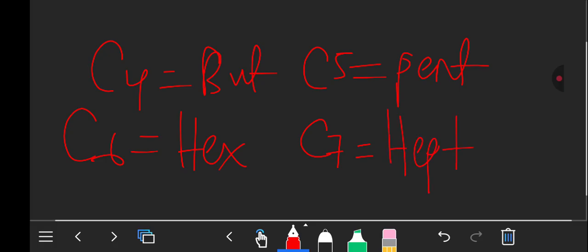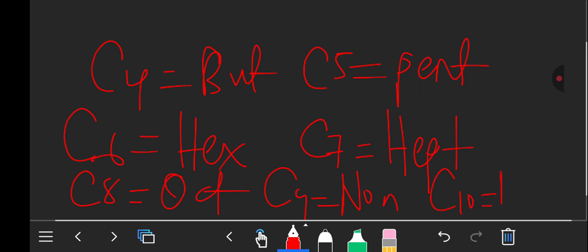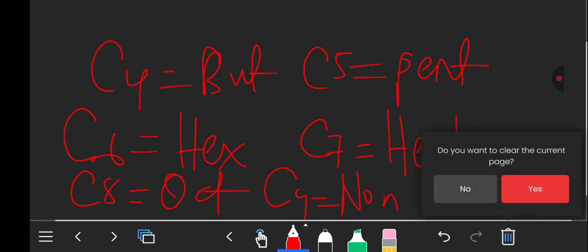When it has 8 carbons, that is oct. When it has 9, that is non. When it has 10 carbons, that is dec. A compound might even have 12 carbons; we consider it to be dodec. That is what we need to understand under prefixes.